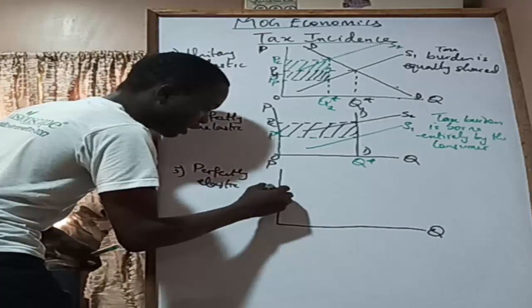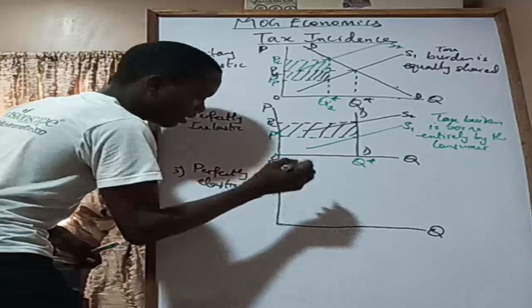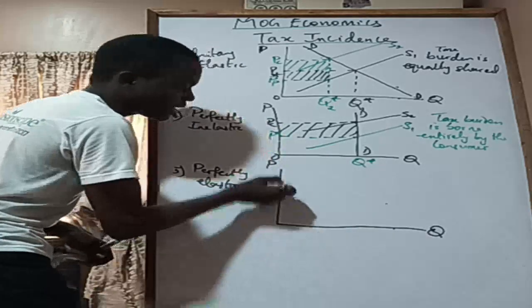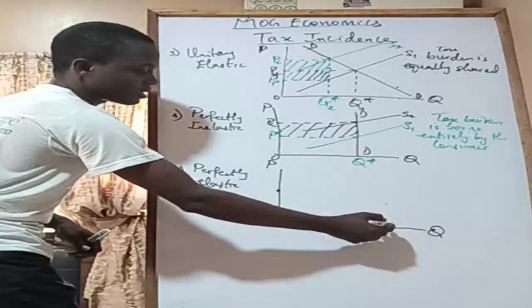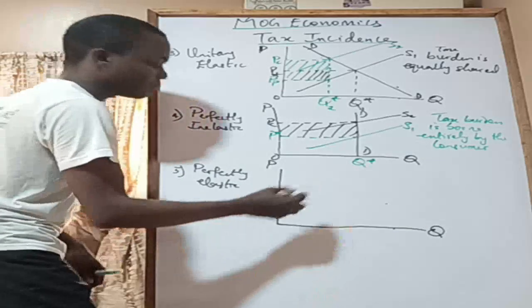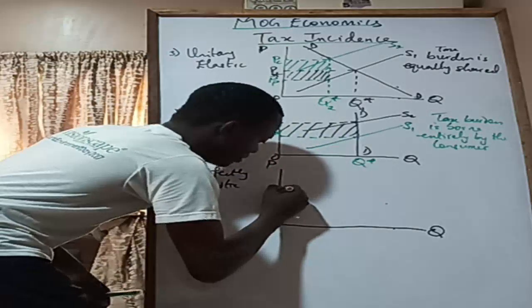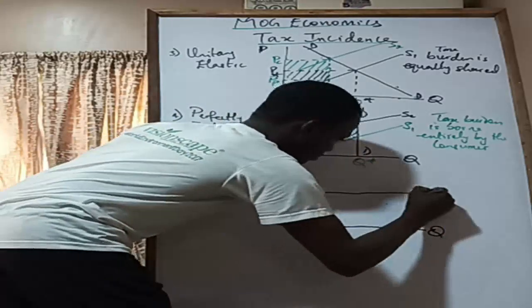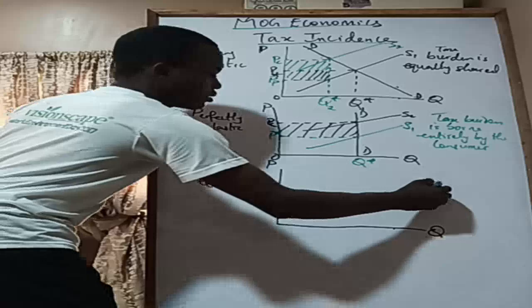So if the initial price was this, right? And then this was the initial quantity they are meeting here. So you can't raise this price. You can just decide to sell maybe a lower amount or a higher amount at this particular price. So at the end of the day, we'll be having this. All right, so that will be the demand curve.